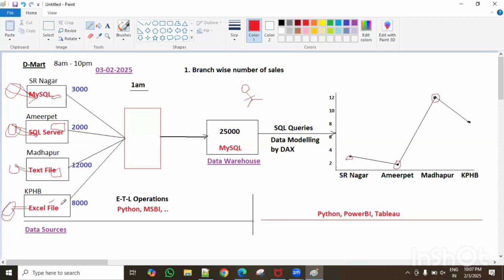So we take some dummy data, guys, from different data sources, and we extract all the data sources into a separate staging area. Then we'll do some transformations, guys, and then we'll load it into a data warehouse. After loading, by using DAX and SQL queries, we'll create some dashboards, guys.